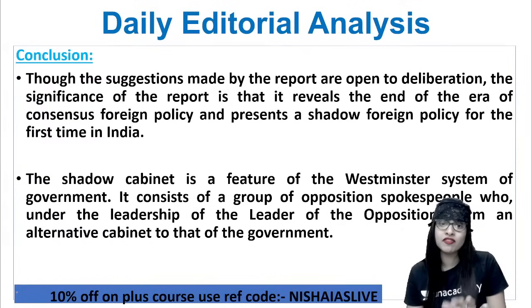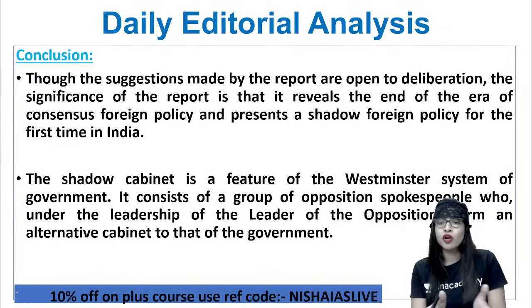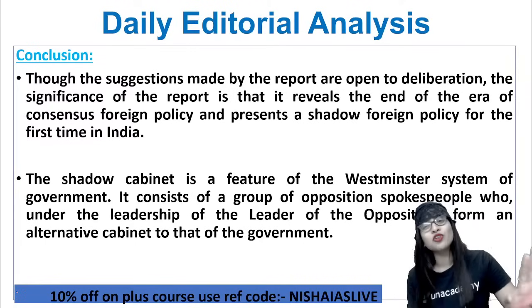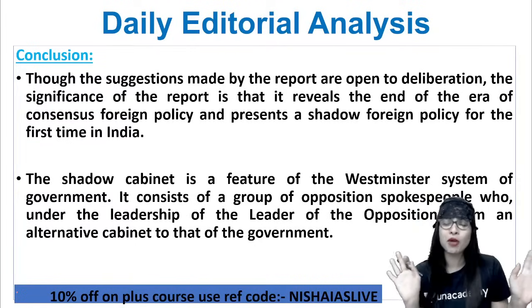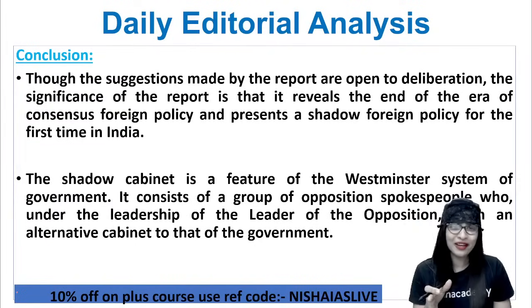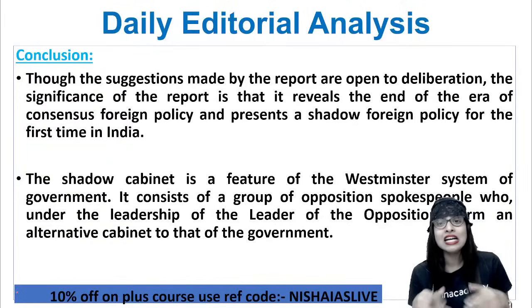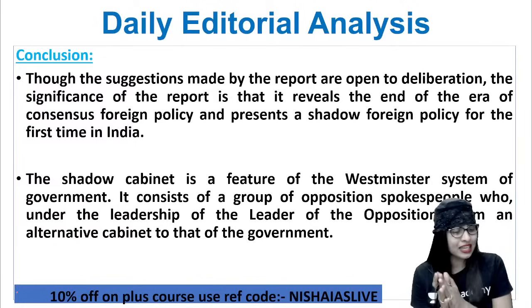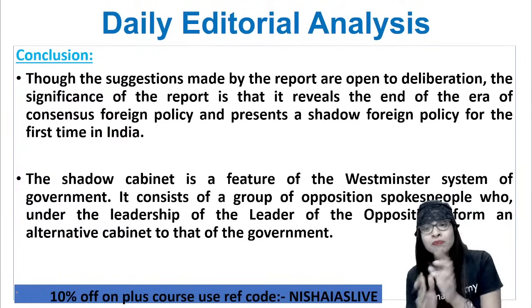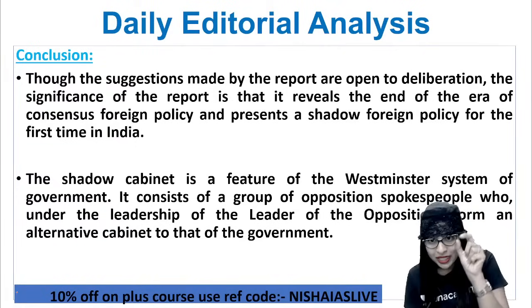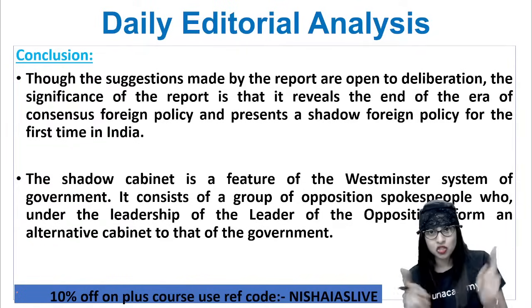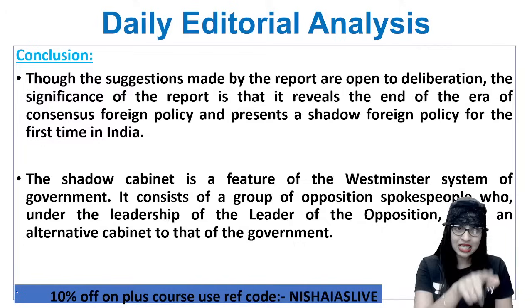The importance of this report is that it is revealing the end of the era of consensus foreign policy, and they're presenting a shadow foreign policy, Kalatram foreign policy. That's why, even though you do not like us, you show up as if, okay, fine, my problem nahi hai, main theek hu, ekdam theek hu. You got the whole point. And that is for the very first time in India, they feel let's go for this Kalatram also to be on the safer side. This is called a shadow foreign policy. And yes, Shyam Kumar, do you understand what shadow foreign policy is? It is not a concept. If you want to understand shadow foreign policy, after analyzing the entire scenario of India, Pakistan, China, and the situation, I hope now you would have got what is consensus and what is shadow.